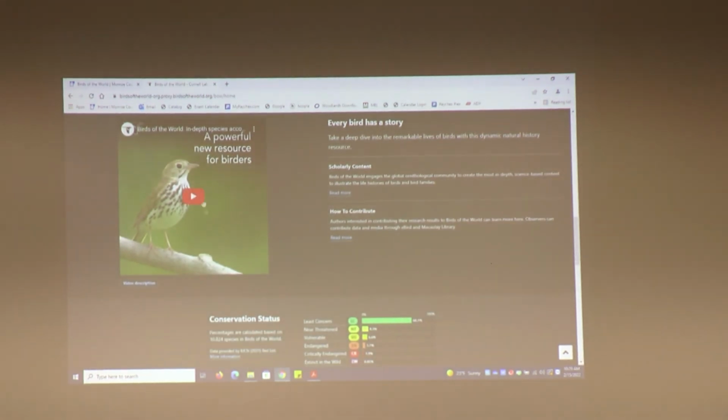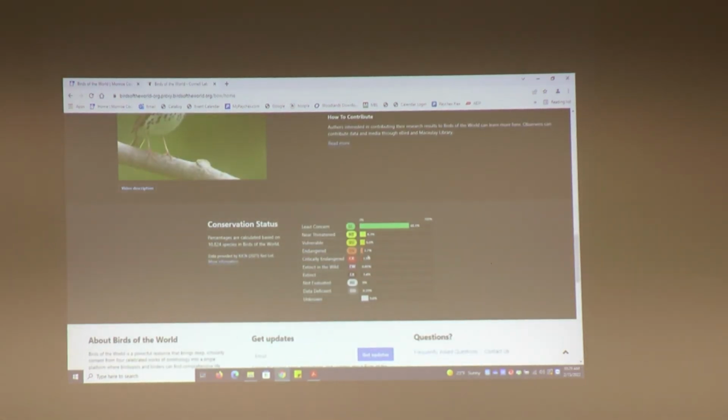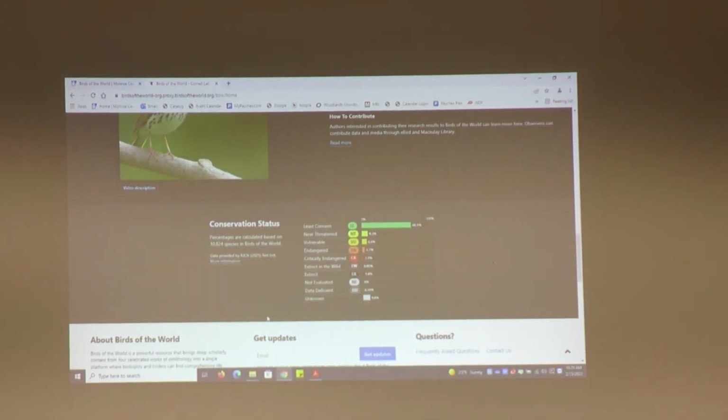You can view here an in-depth species account of various birds. This chart here shows you the percentage of birds that are assigned the various conservation statuses, with the highest number, 68.1%, being in the least concern status.